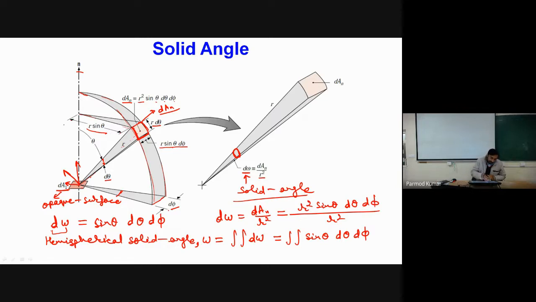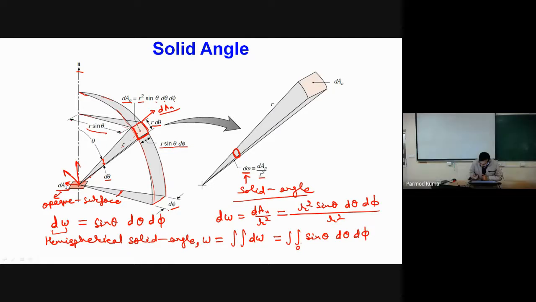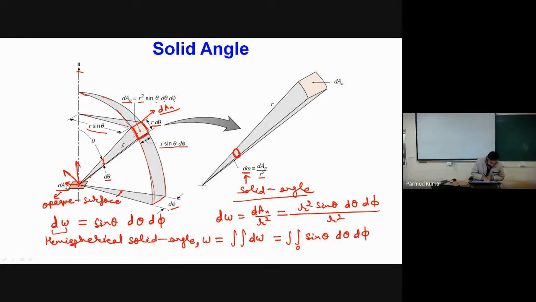Now if I have to go for the entire hemisphere, can you tell me what the limits of integration will be? Theta 0 to 180 and phi 0 to 360. Theta 0 to 180. Will it be 180 or will it be 90?